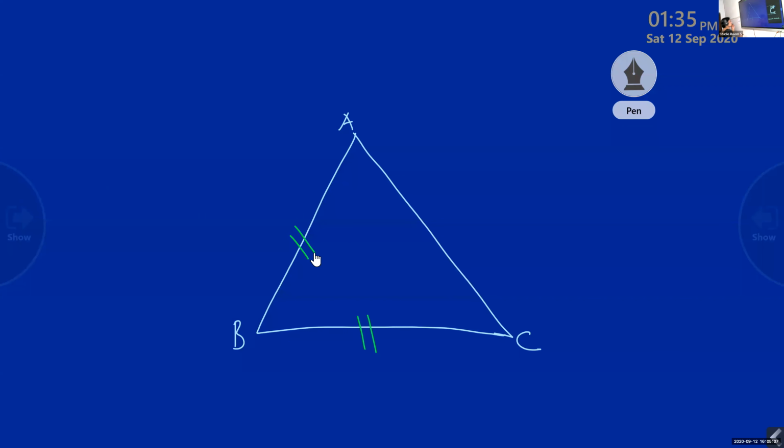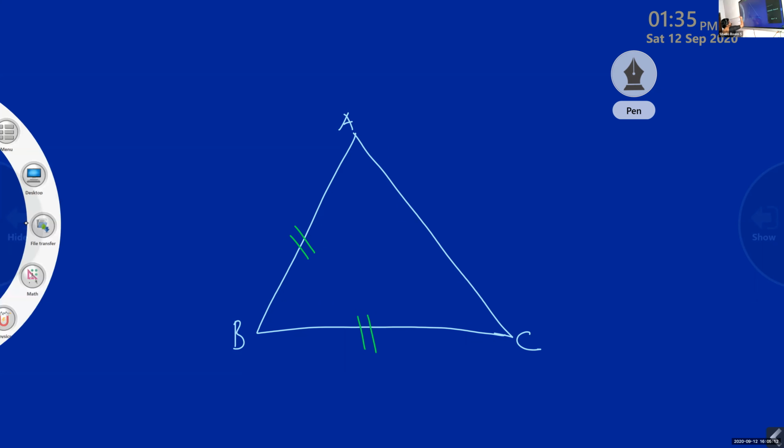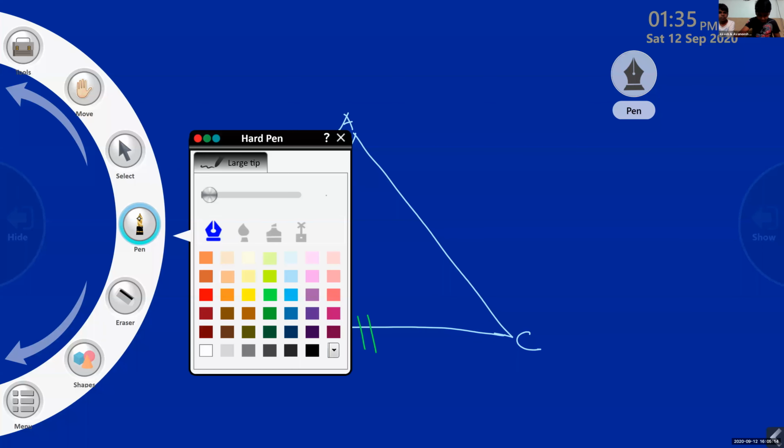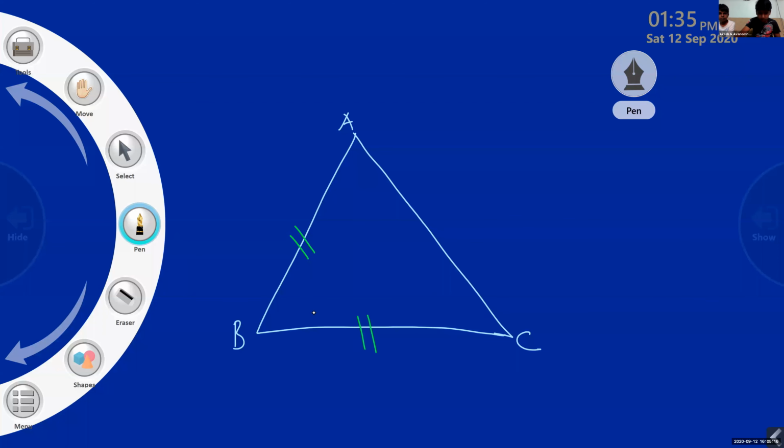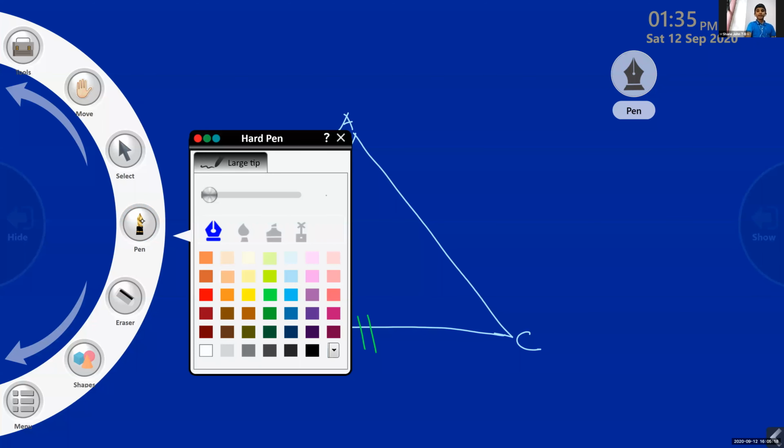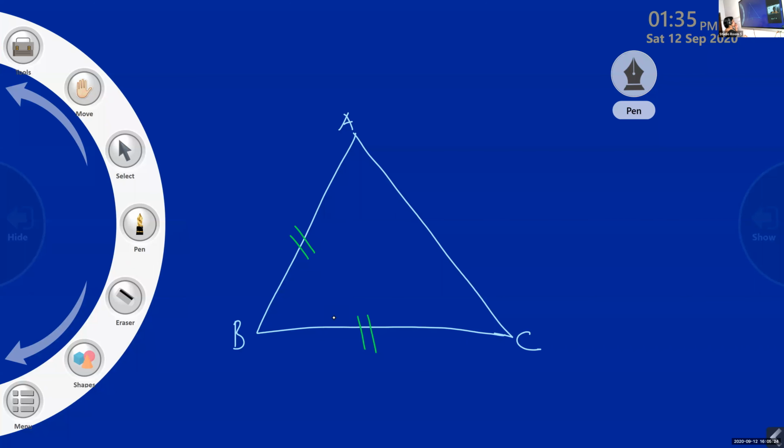Can you tell me which angles will be equal? Ma'am, AB and BC. No, that is the sides, isn't it? I am asking you about the angles which are equal.